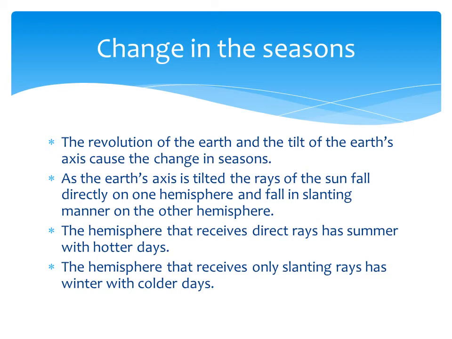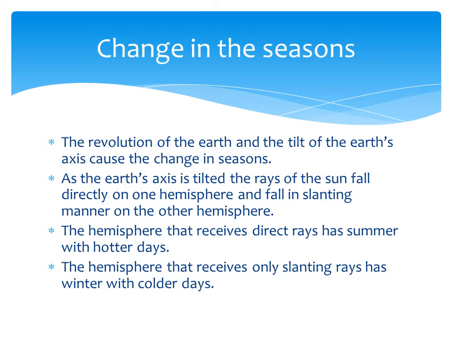So how do these seasons take place? The revolution of the earth and the tilt of the earth's axis cause the changes in the season. When the earth is rotating, along with that the axis is tilted, and this slanting position of the axis causes the change in season.